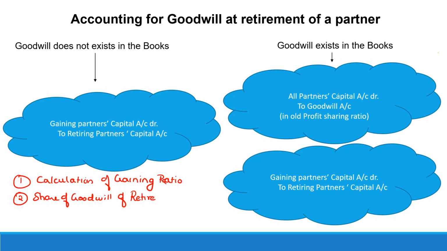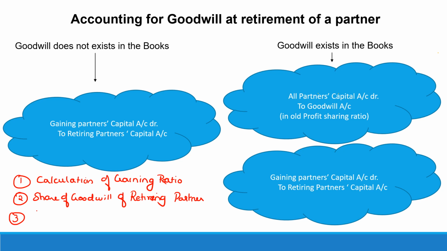So they will give us the goodwill of the firm at the time of retirement. We have to multiply by the profit share of the retiring partner to find out the share of goodwill of the retiring partner. That amount will be given by the gaining partners in the gaining ratio.